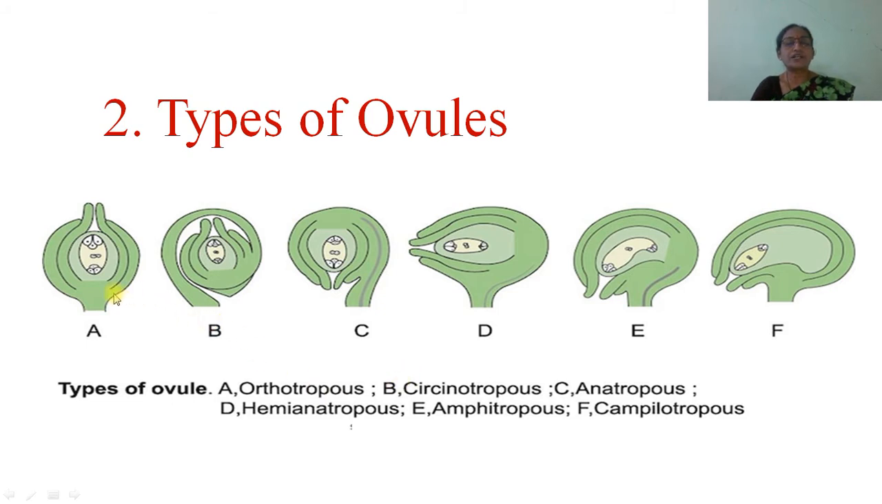The first one is orthotropous. The second one, B type, is the circinotropous. Then C is the anatropous ovule. D is the hemianatropous ovule. E is the amphitropous, and F is the campylotropous. We will study one by one.